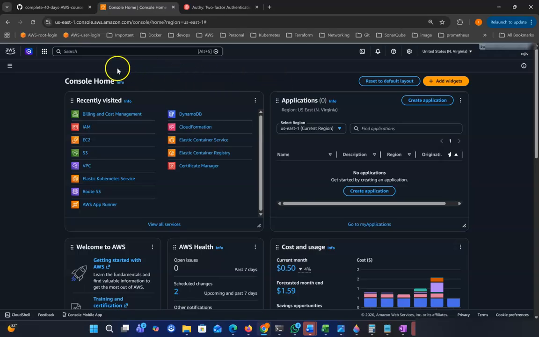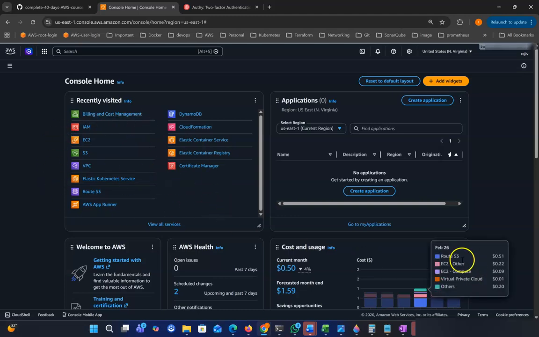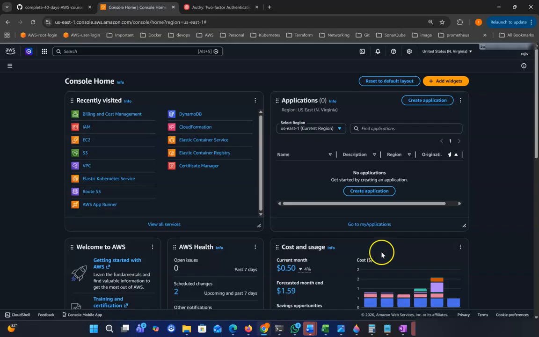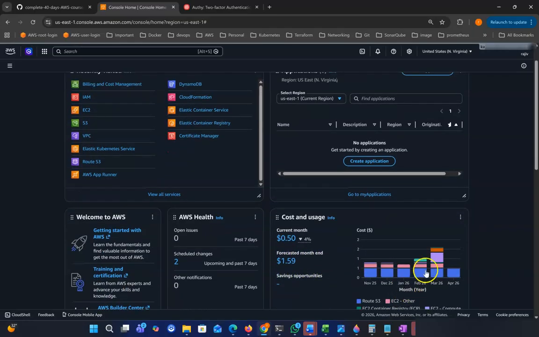So this is our AWS console. When we log in, we can see this dashboard. Here it shows which services we are using frequently. Meaning IAM, EC2, S3, these things are frequently used, that's why they are showing here. And here it shows the usage of this account. This is the current month's usage and this is the forecast. So if you are using it this way, our monthly bill could be 1.59, and here it also shows the last few months' usage.